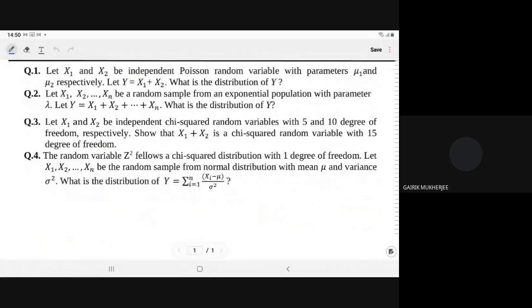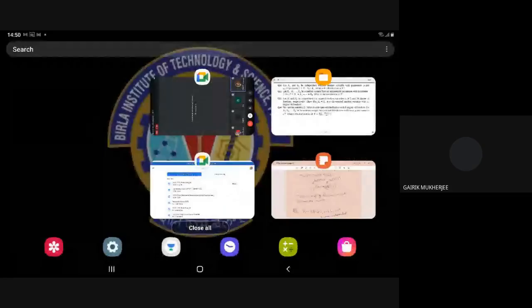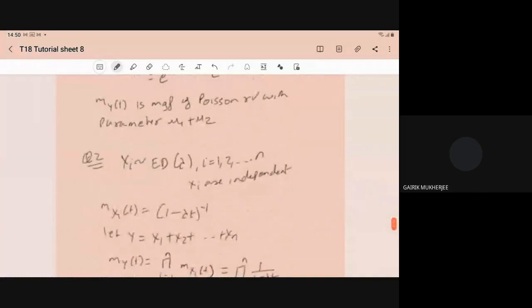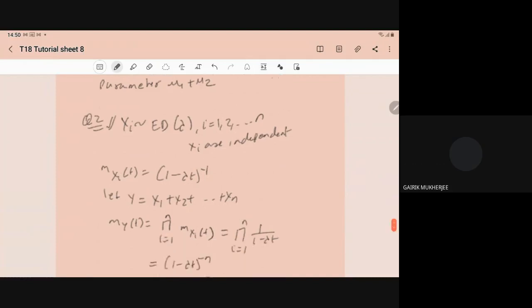In the second question, let x1, x2, up to xn be a random sample from an exponential population with parameter lambda. Let y be equal to x1 plus x2 plus up to xn. What is the distribution of y? They are asking which distribution the sum of exponential distributions follows. It is given that xi follows the exponential distribution with parameter lambda, i equal to 1 to n, and all the xi are independent; then only it is true.